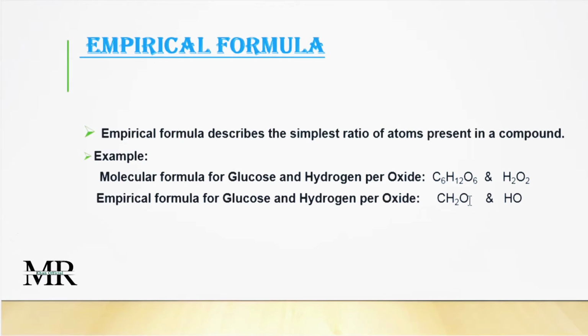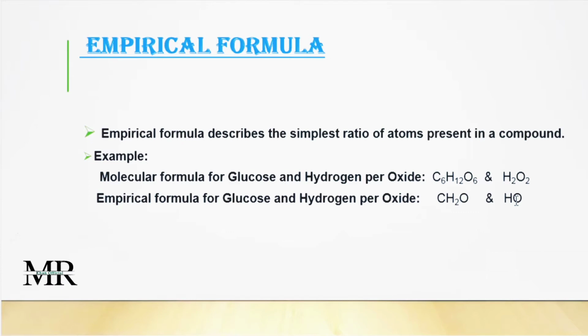Now glucose is a compound. Three elements are used in it: carbon, hydrogen and oxygen. What atoms are there? One atom of carbon, two atoms of hydrogen, one atom of oxygen. So this is the simplest ratio. 1:2:1 is given here in this empirical formula, as well as in hydrogen peroxide. It also shows the ratio.